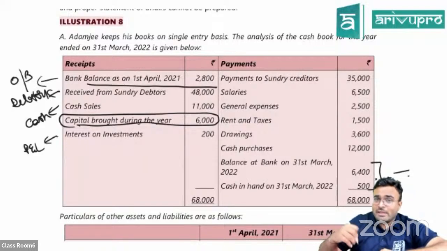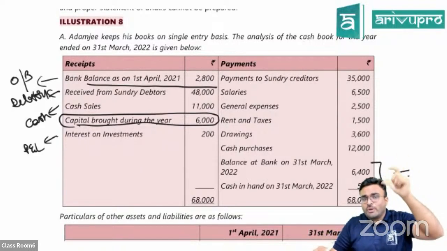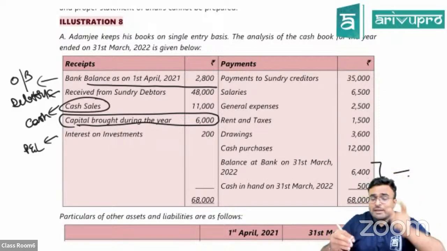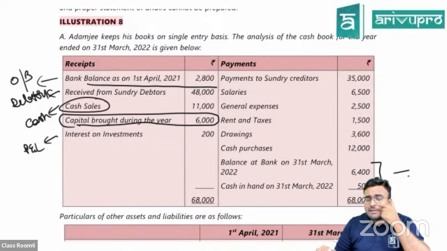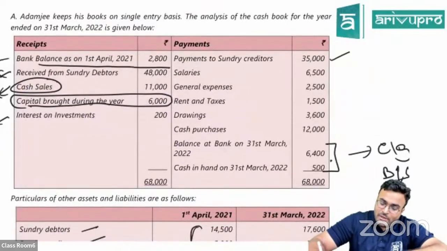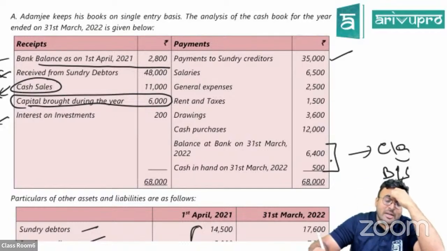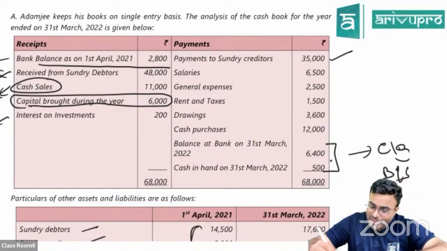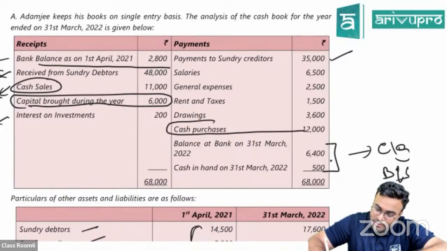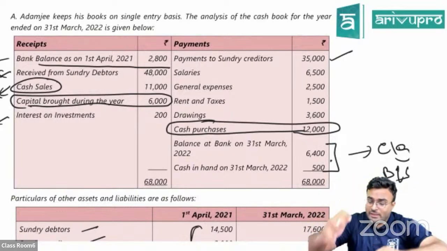Sales will go to trading account as sales, obviously. So cash sale, credit sale, both when you add. You have only cash sale over here. Credit sale you will get when you balance the debtors account. There you will get the credit sale. And the payments you can see over here, payment to creditors. Put it into the creditors account. In the creditors, the missing figure will be your credit purchase. When you get credit purchase, you add cash purchase. There is already cash purchase given over here. Cash purchase plus credit purchase, put the total purchases into your trading account.